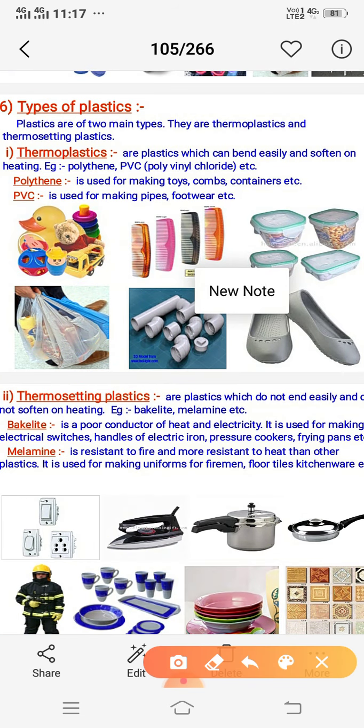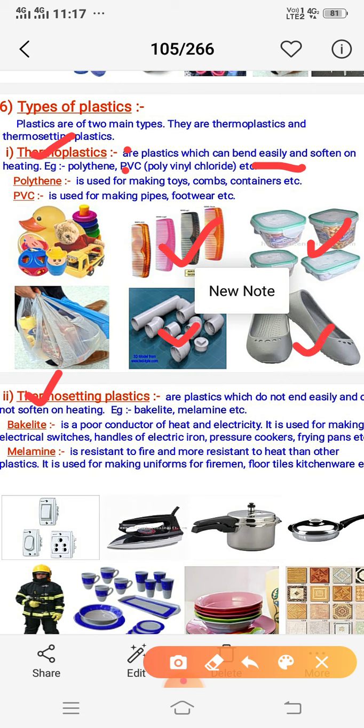Types of plastic, if we say, there are two types: thermoplastic and thermosetting. Thermoplastic can be remolded again and thermosetting cannot be remolded again. This can be bent easily and softened on heating. For example, polythene, vinyl, PVC. Full form of PVC is polyvinyl chloride. Polythene is used for making toys, combs, containers, and it is used for making pipes and footwear.